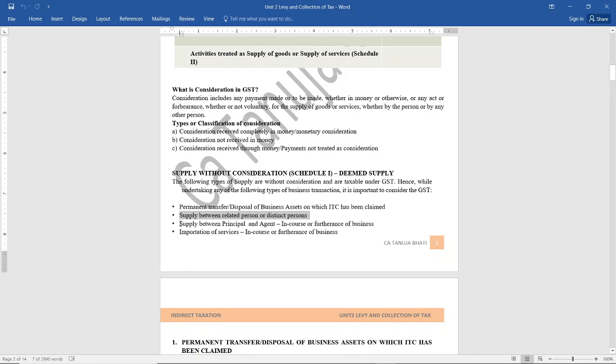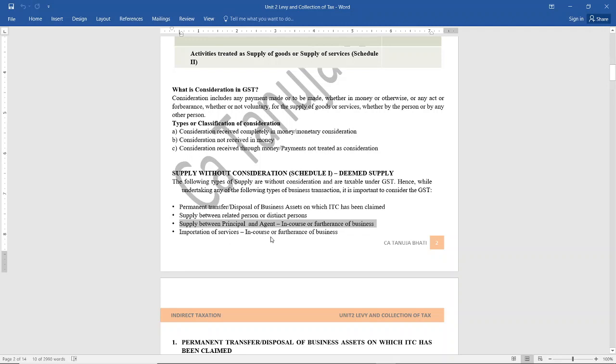Next, supply between principal and agent in the course or furtherance of the business, even if it is without consideration, yet GST is going to be levied. Now, what is an agent? An agent is a person who acts on behalf of the principal. That is, either he is going to procure goods on behalf of the principal or he is going to sell goods on behalf of the principal. So, if there is any supply between principal and agent, even if it is without consideration, yet GST is going to be leviable because it will be treated as a supply under GST.